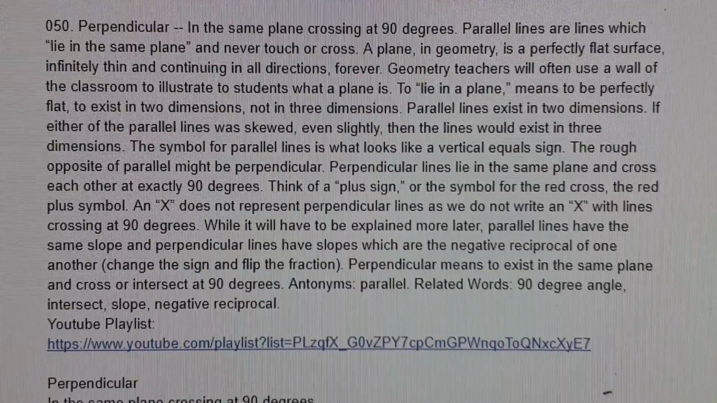The symbol for parallel lines is what looks like a vertical equals sign. The rough opposite of parallel might be perpendicular.